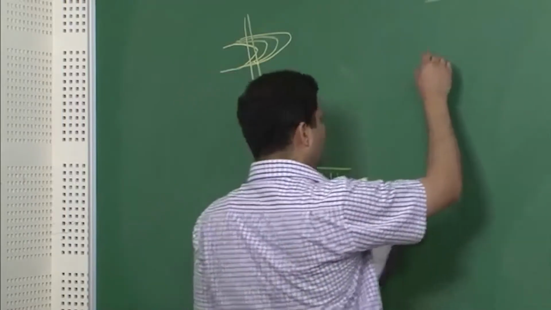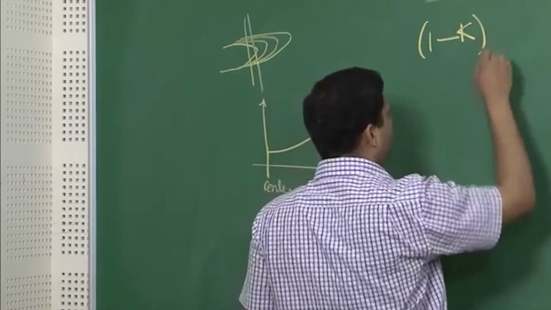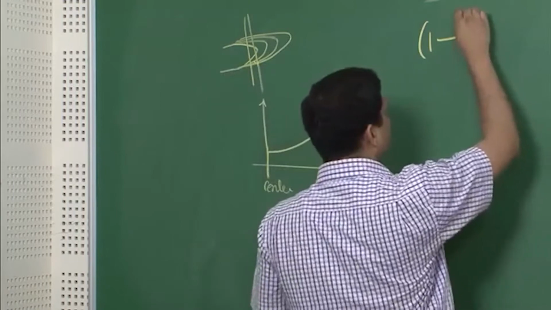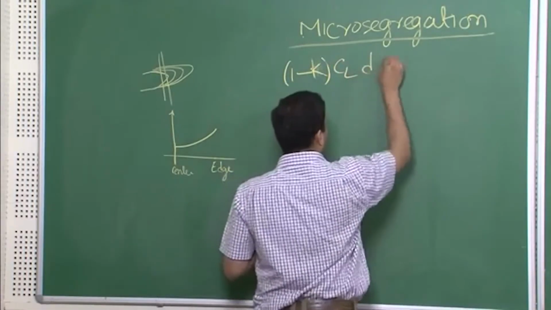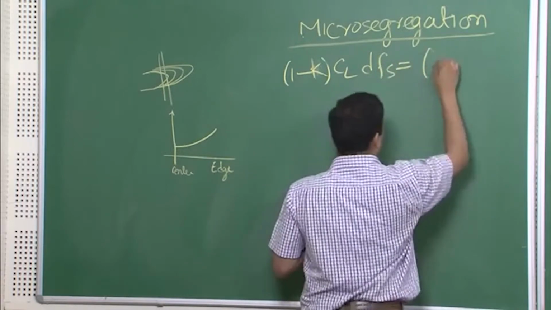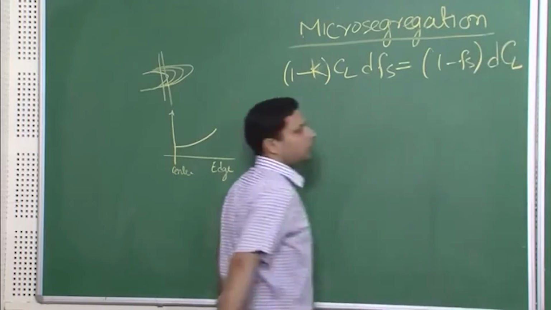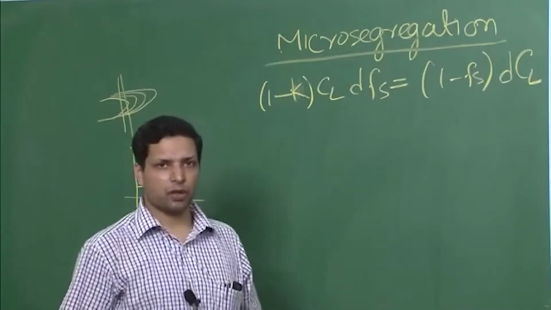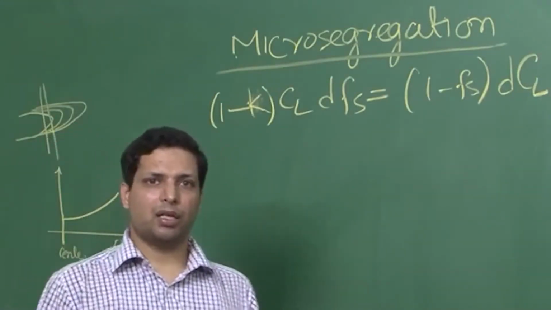The differential form of the equation, with some assumptions and simplifications, comes out like this. We are not going into those simplifications and assumptions, but this has been shown.